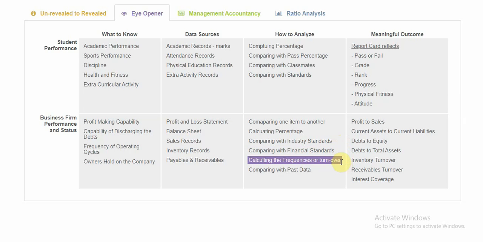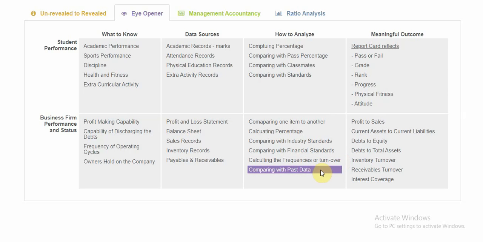See friends, here turnover does not mean sales. Turnover means the rotating cycles. It could be rotating cycles of working capital, could be of debtors or of creditors. It could be anything. So right now you will not have a clear picture about this, but when we go more into the chapter, you will get a clear picture about what turnover or frequencies of turnover are.